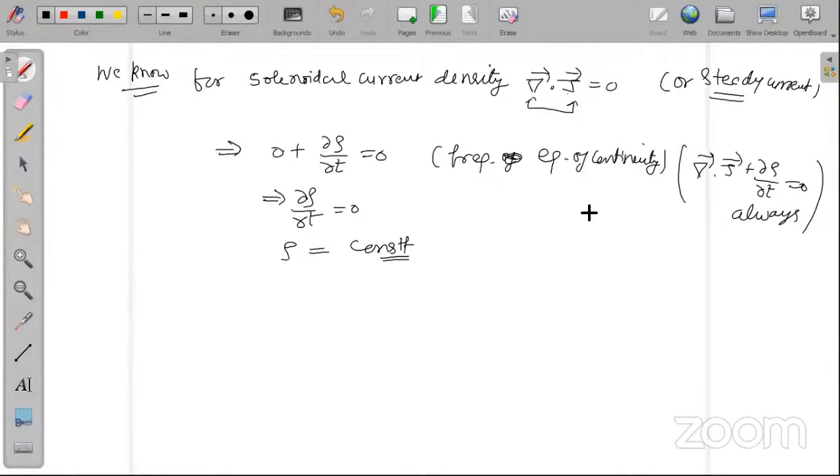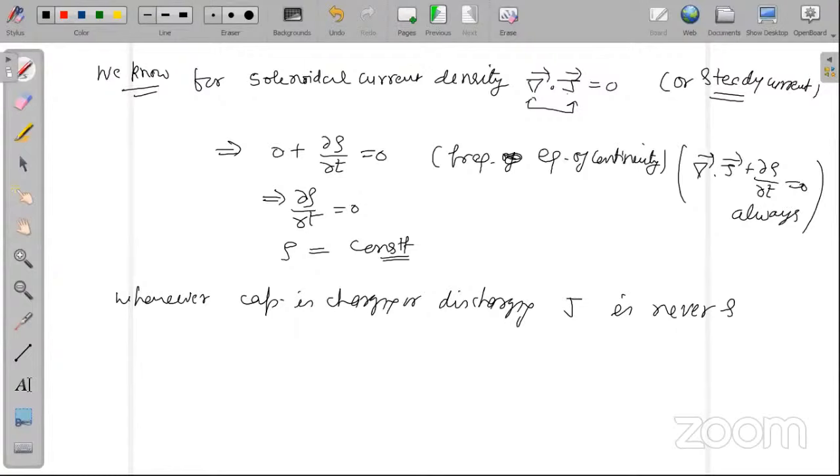Now what happens when the capacitor is charging? Charge density remains same or increases? It increases. And what happens when the capacitor is discharging? It decreases. It means whenever a capacitor is charging or discharging, J is never solenoidal, or current I is never steady. Current will never be steady.